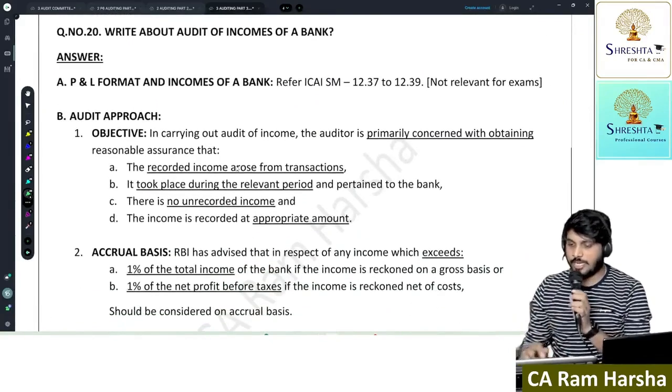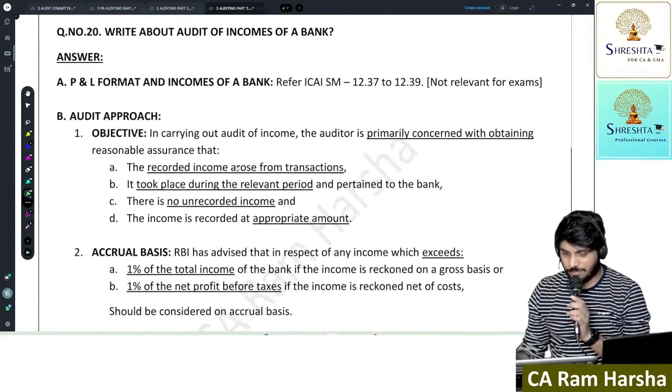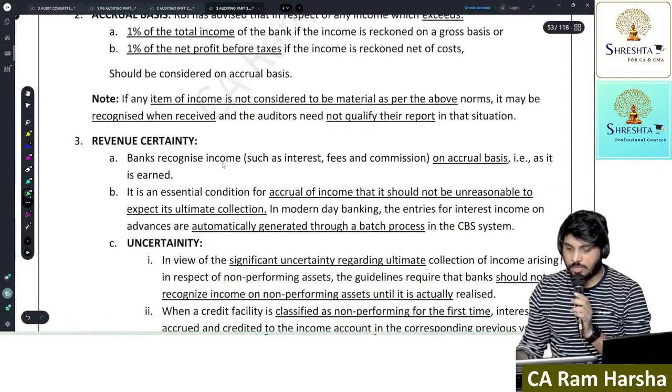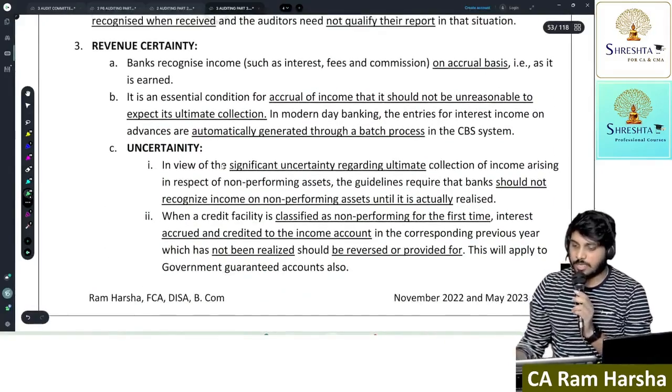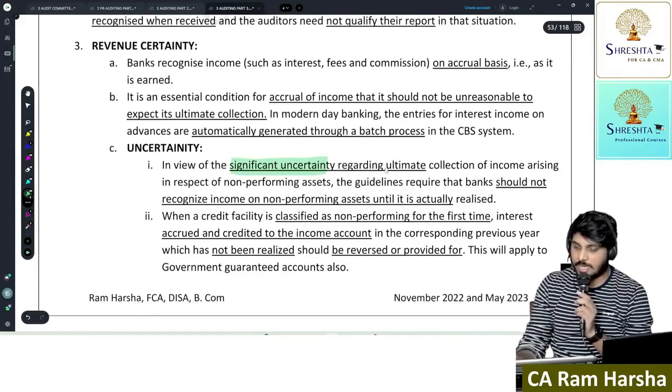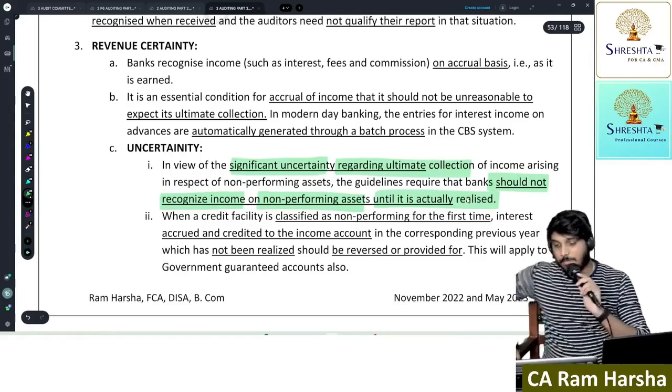Now, how to audit bank incomes? First of all, remember, if there is uncertainty regarding ultimate collection, bank should not recognize income. Getting it? Which is non-performing asset until it is actually realized.